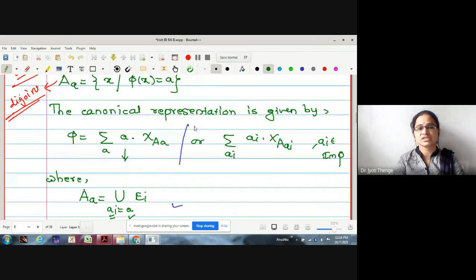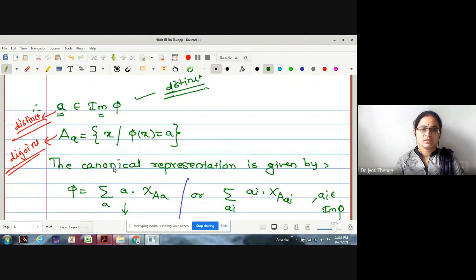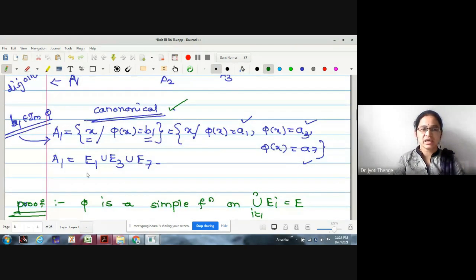The canonical representation of a simple function phi we were writing as summation a into chi A_a. Or in terms of parameter, if I want to write, this is summation ai into chi A_ai, right? Where what is A_a? A_a is the union of all those Ei where ai takes value a. Likewise, A_a where ai takes a value b1, no?